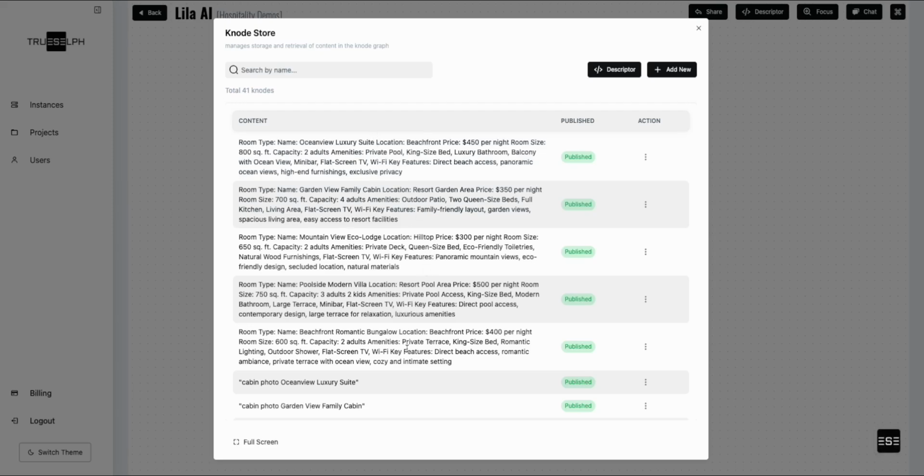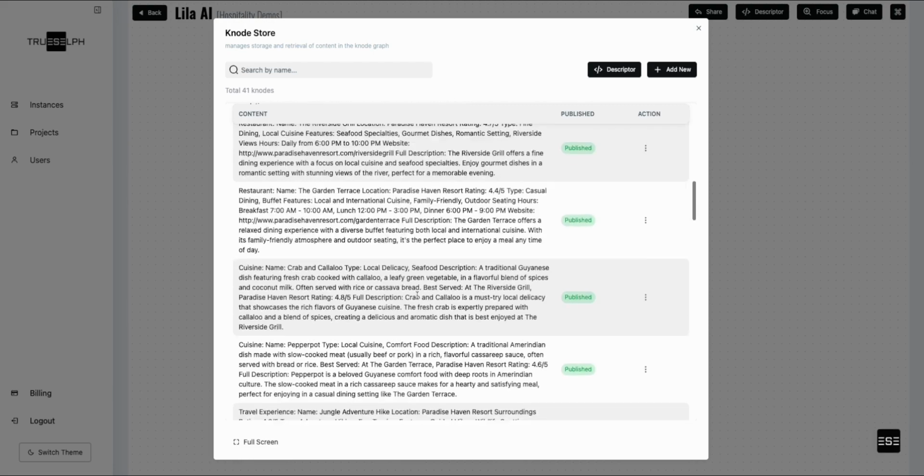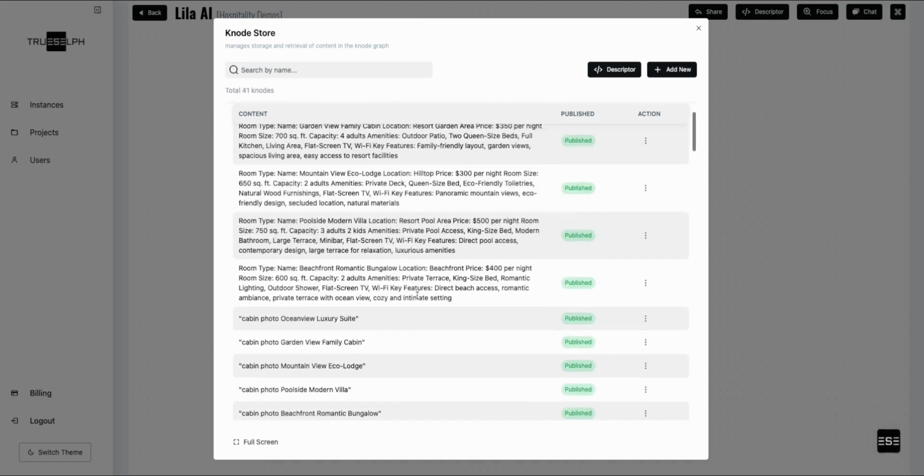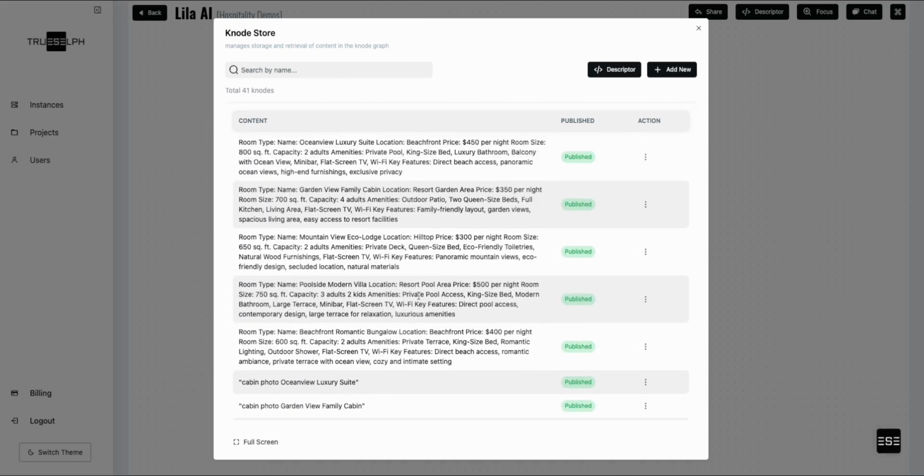So this is part of Lila's knowledge base, and our agents allow you to specify your own content. She's been given information about a few rooms and the specifics about the rooms. She's also been given information about activities and restaurants and food and what have you. So Lila is able to access this array of information as needed depending on the user's request, and then serve that information up in a paraphrased manner so that she can answer the user's questions. Now, this is completely configurable.